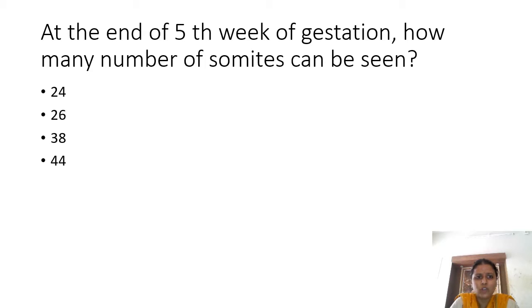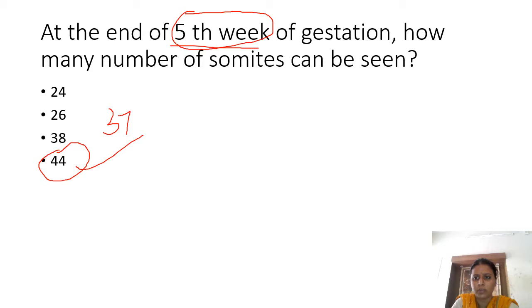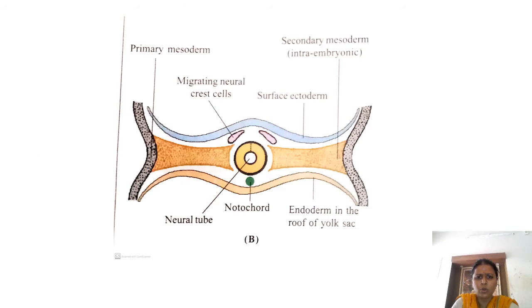At the end of fifth week of gestation, how many somites can be seen? This is the question, and at the end of fifth week of gestation, we can have about 44 somites. If the question is finally how many somites will we have, it is about 37 to 38. But the question is at the end of fifth week of gestation. So the correct answer is 44 somites. We will see how.